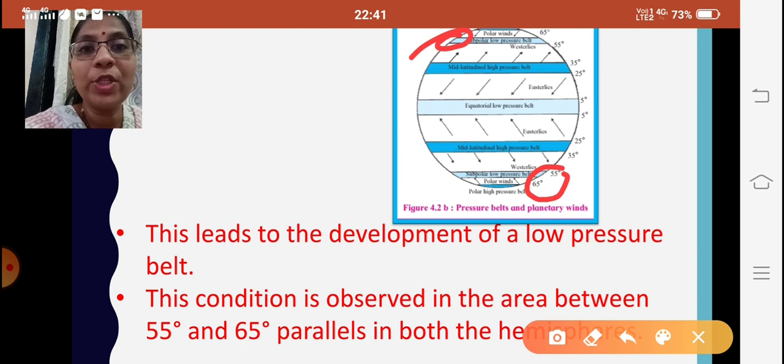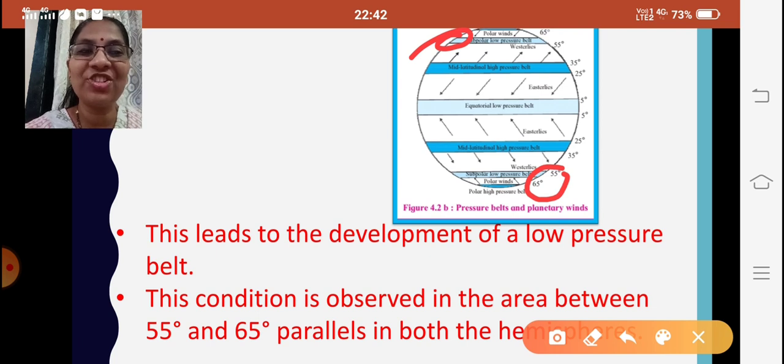Because the area between two parallels gets reduced as we move towards the poles, the friction of the air with the surface of the Earth is reduced. This results in the air being thrown out because of the reduced friction and the Earth's rotational motion, and it leads to the development of low pressure. The pressure belt formed here is called the subpolar low pressure belt.